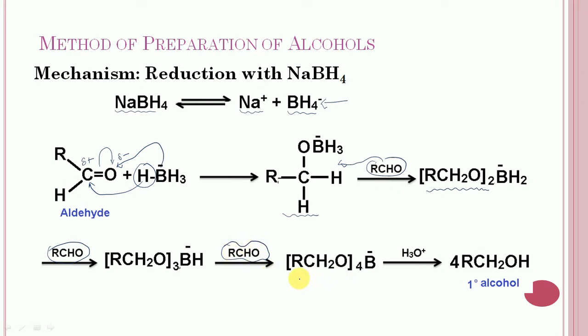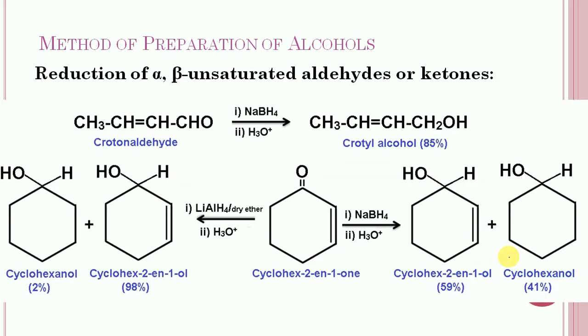Finally, this intermediate will get formed. It is hydrolyzed to get the 4 moles of primary alcohol. So it is reduction with sodium borohydride.